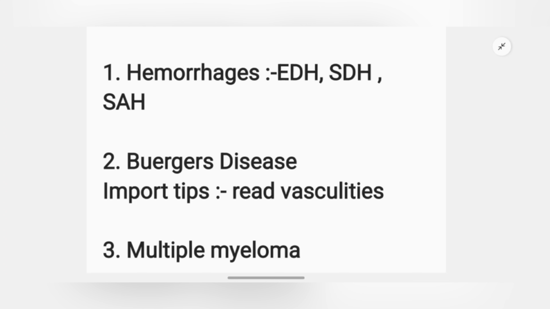So just make sure you read the vasculitis topic, which I have already given in my other videos. I have provided the chart also, in which I have made all the vasculitis of large vessels, medium vessels and small vessel vasculitis. So just read each and every vasculitis topic in detail, or at least read those specific words which will give you a hint in exam.